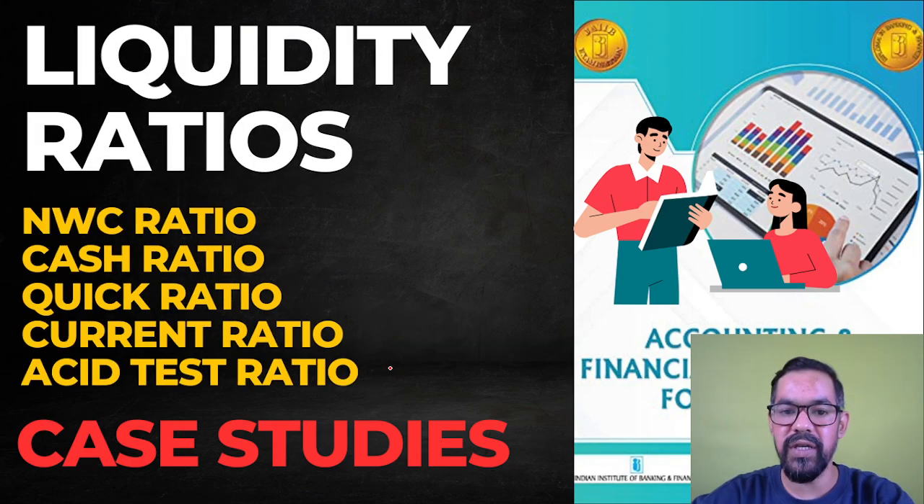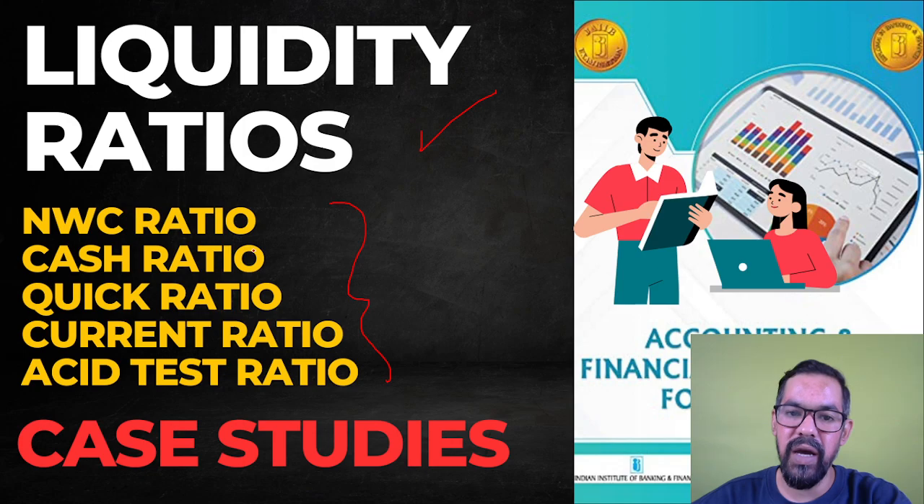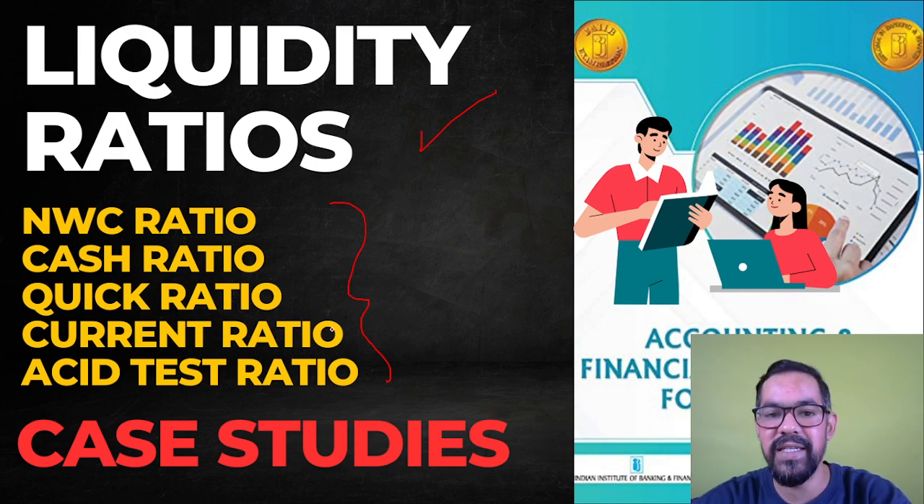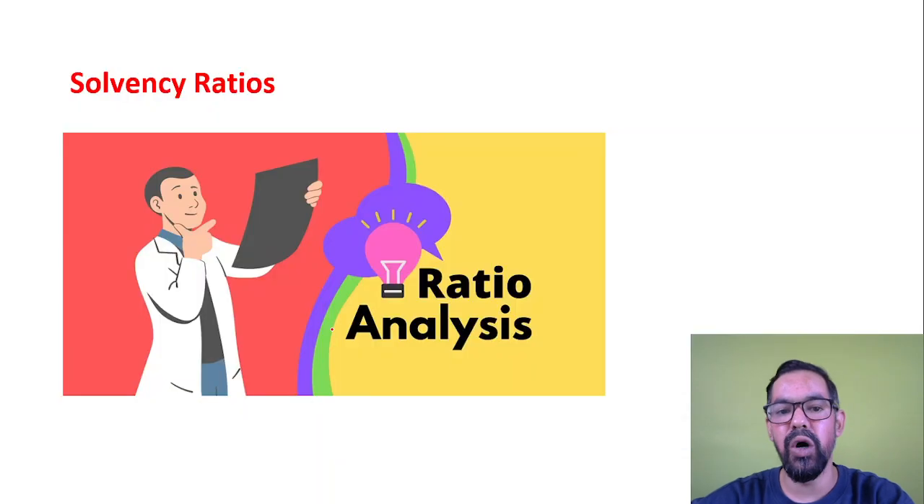Previously we discussed liquidity ratio. I hope you guys watched that video, where we discussed ratios like net working capital ratio, cash, quick and current ratios, asset turnover ratio, and we also solved some cases based on these ratios. Okay, so now time for solvency ratio.